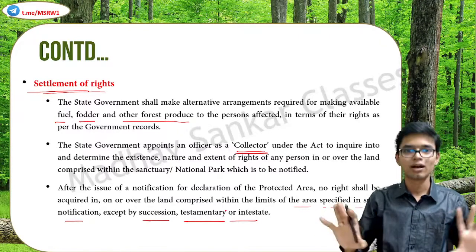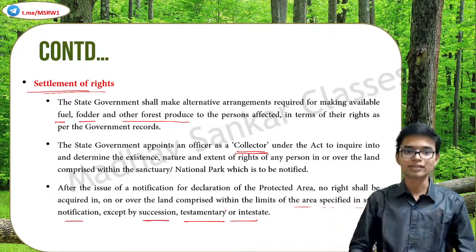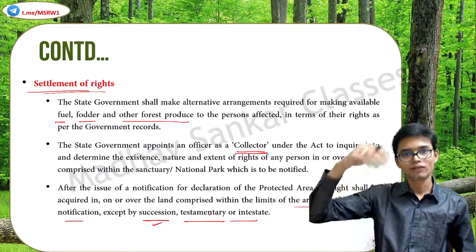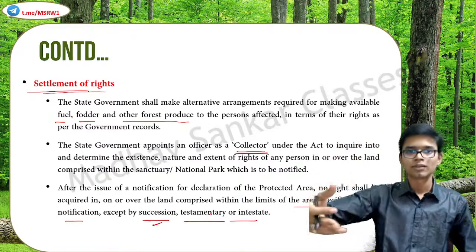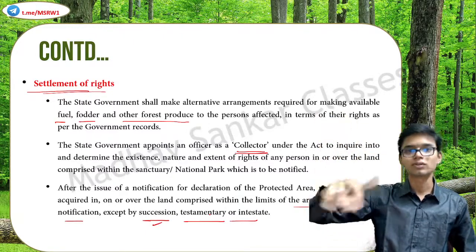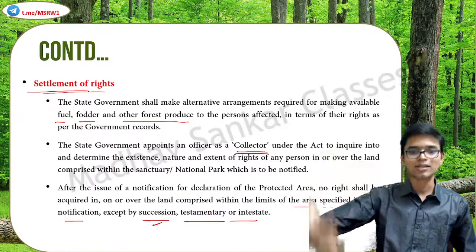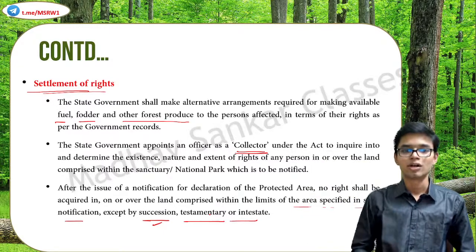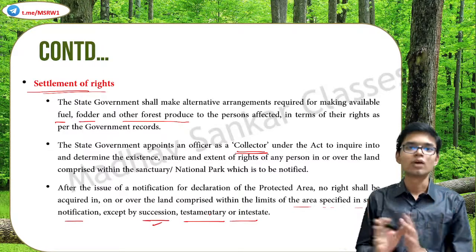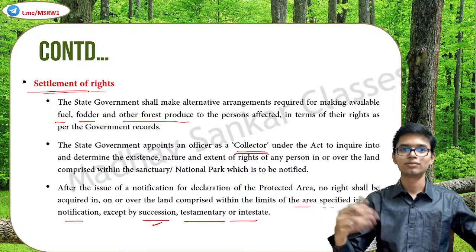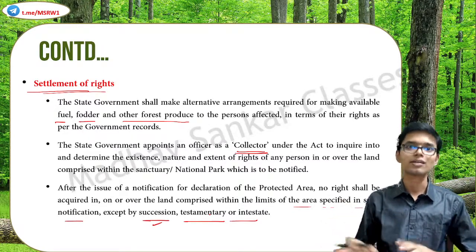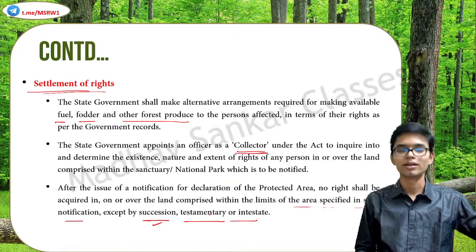No more claims are allowed, except in cases of succession. Say for example, father to son, that will go on. Because it's ancestral property, so that claim is still possible, testamentary and intestate. Only these claims are allowed. Nobody can come up with a new claim all of a sudden from a completely outside area.